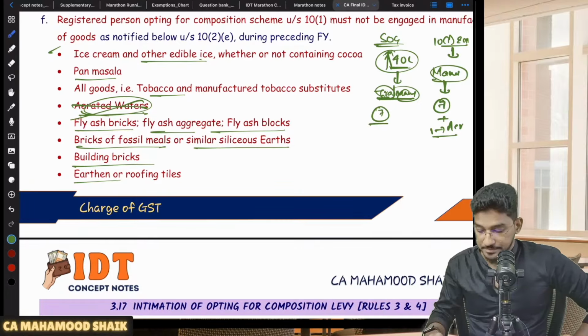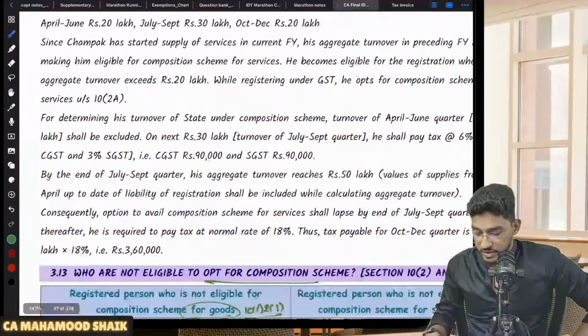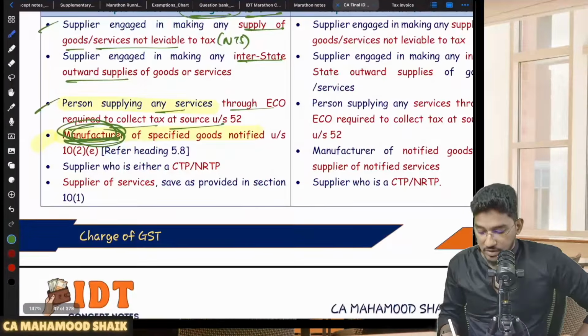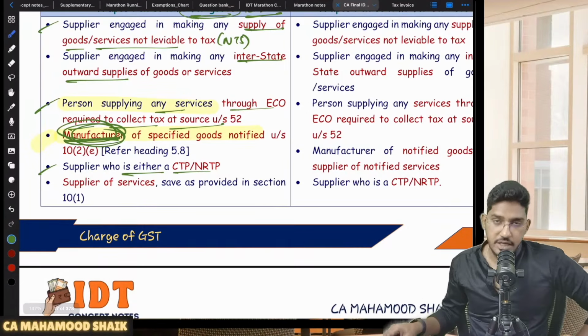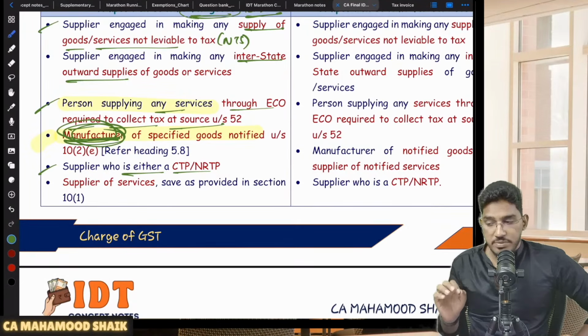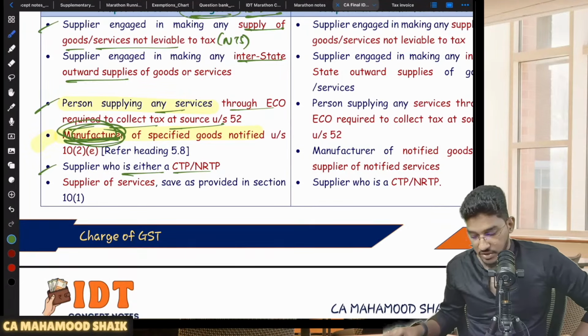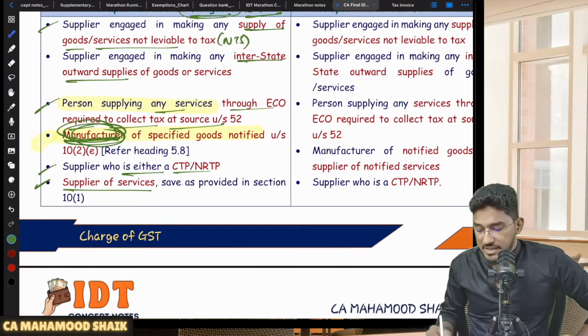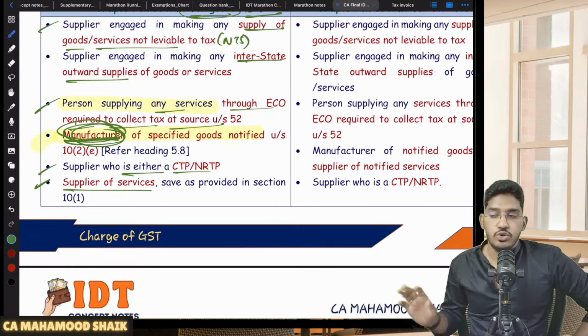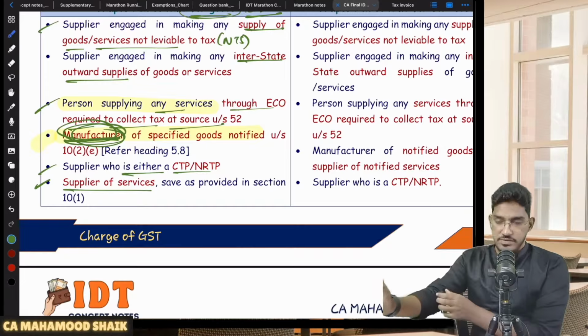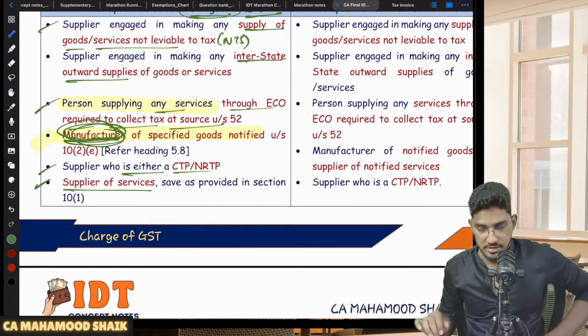Clear? Right. So this is one more person who is not eligible for composition levy, and one more person is a supplier who is either a CTP or NRTP. If you are a CTP or NRTP, then also you become ineligible for composition levy under 10(1) or 2. And supplier of services, save as otherwise provided in 10 subsection 1. That means you should not be engaged in making any supply of services other than restaurant services.